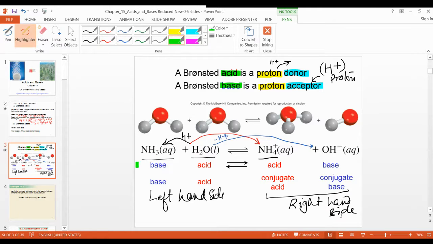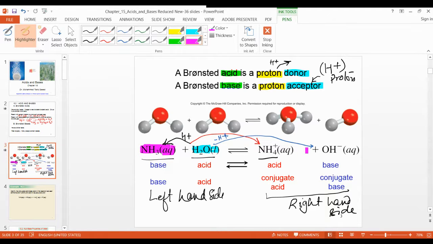So here, just tell me which one is the proton acceptor and which one is the proton donor. First, H2O is the proton donor. So is this acid or base? It's acid. And ammonia is the proton acceptor. So now this is a base. Right? So now you decided.